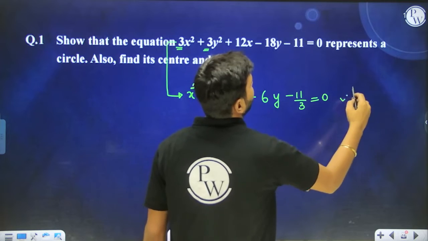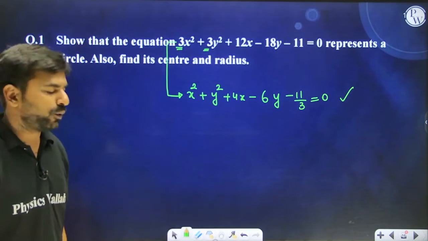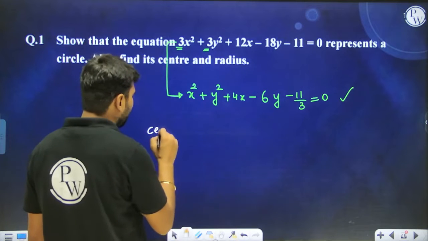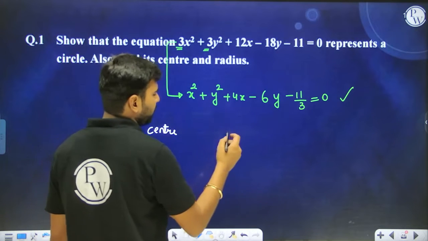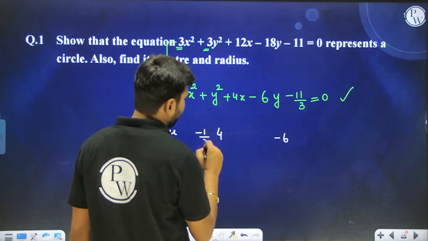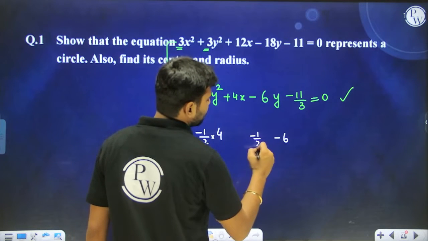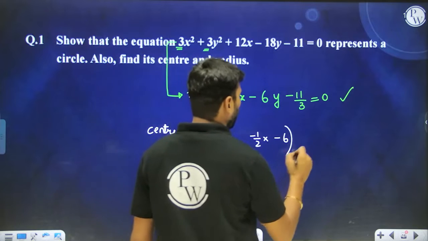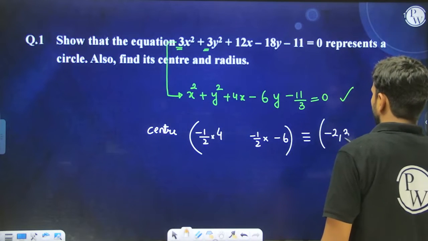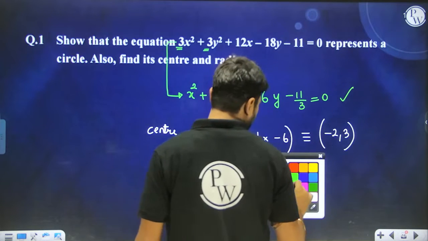The moment you have made the coefficient of x square and y square equal to 1, now you can write down the coordinates of the center. In order to write down the coordinates of the center, I told you one thing: take the coefficient of x, take the coefficient of y, multiply these two things by minus 1 by 2. What you're going to get is nothing but the coordinates of the center. So over here, these values will be coming out to be minus 2, 3. I hope you understood this one. Okay, what is the radius of the circle?